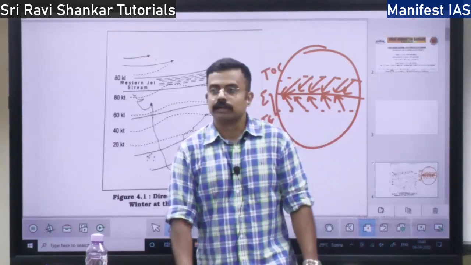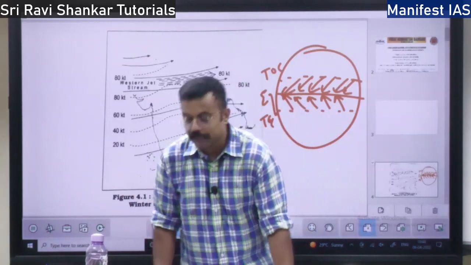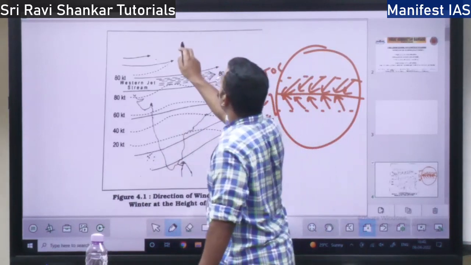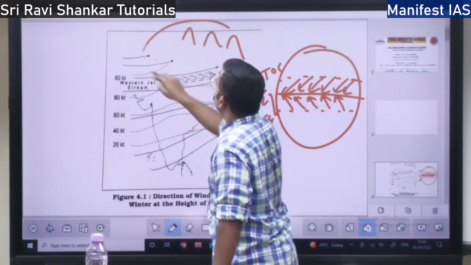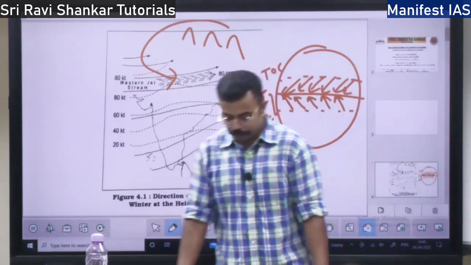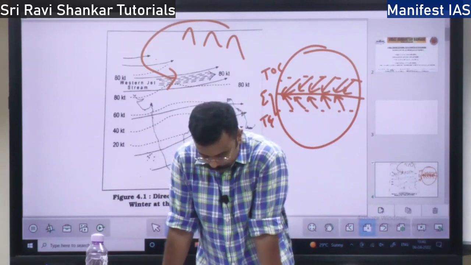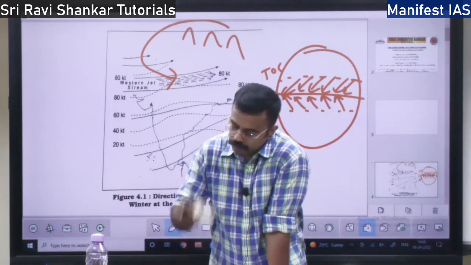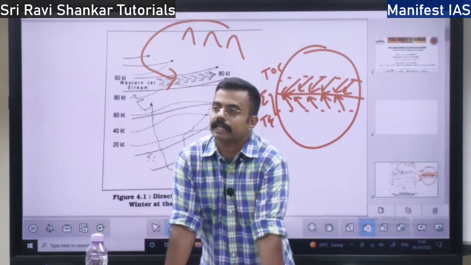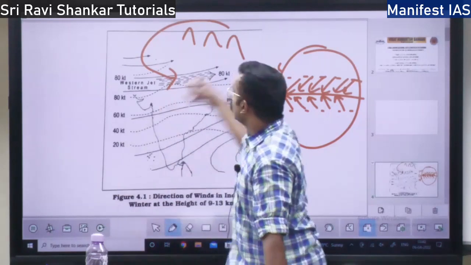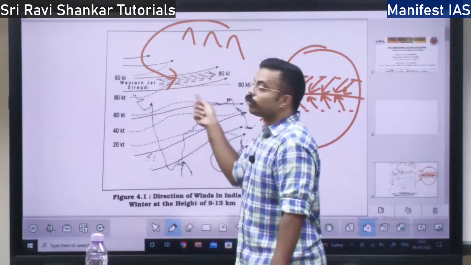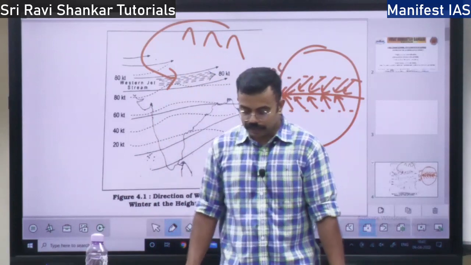So this continental air mass, the cold air mass, clashes with the trade winds. The air mass coming from north of the Himalayas clashes with the trade wind in the northern Indian plains. When it clashes with the continental air mass from the north of the Himalayas, there will be a lot of changes in northern India, right? So there will be very cold weather in northern India, right?